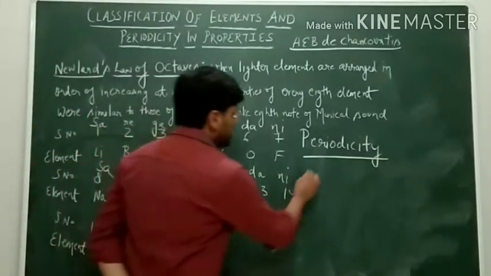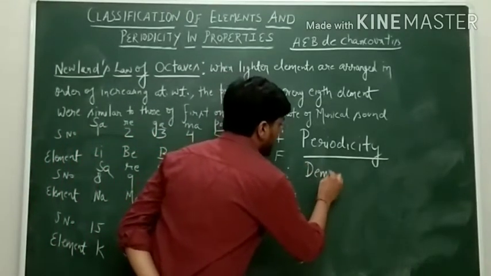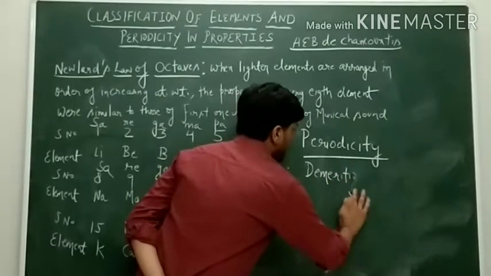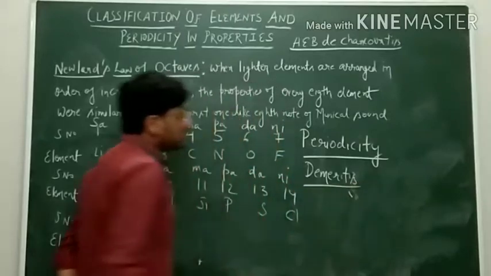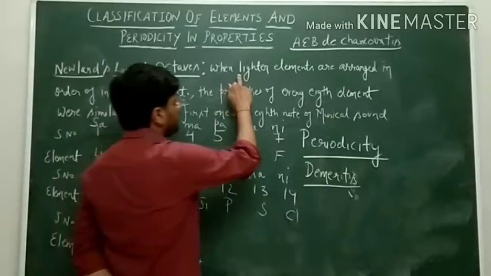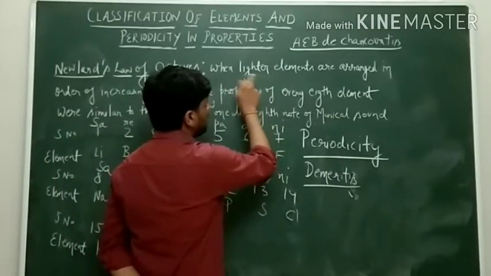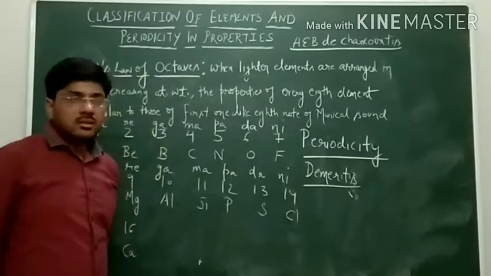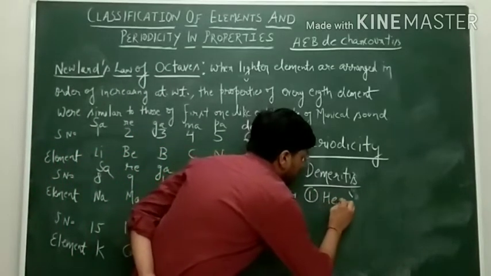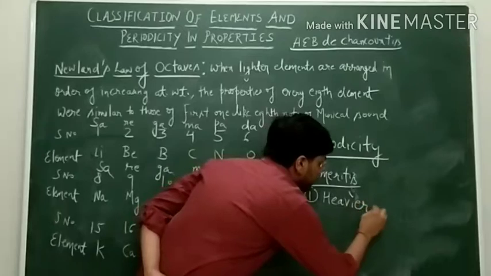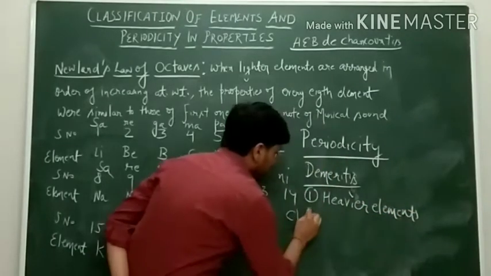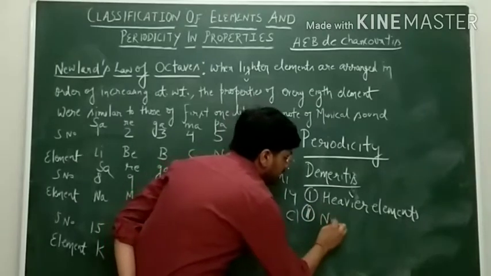Now what are the main demerits or limitations of Newland's law of octaves? The main demerit is that it is not applicable to the heavier elements. We have seen that it is applicable only to the lighter elements. So the first demerit is that it is not applicable to heavier elements, meaning the elements having higher atomic weight. And the second limitation is the noble gas discovery.